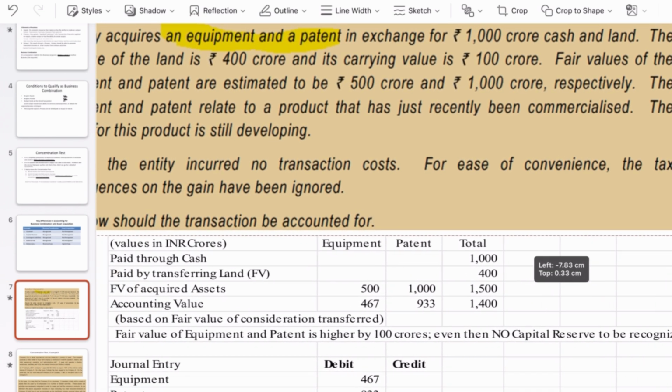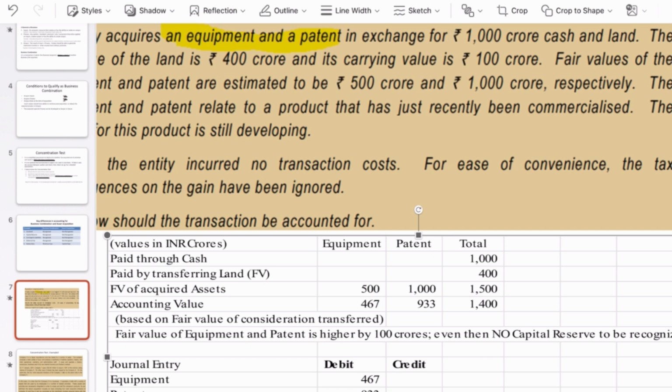So let me explain the answer now. Here the company pays 1000 crore in cash to acquire the equipment and patent, and apart from cash they also transfer the land, and the fair value of land is 400 crores. So in total the company pays 1400 crore to acquire equipment and patent.